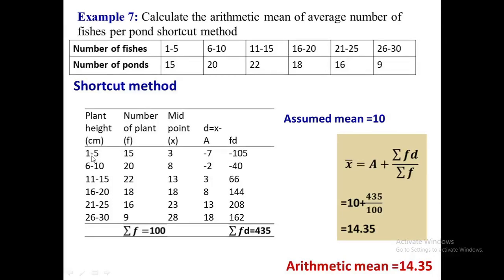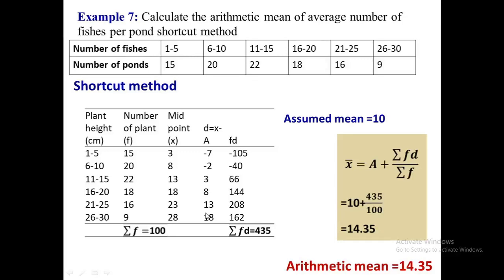Like in our last example, we can calculate it by adding lower and higher limit divided by 2, and in the same way 1 plus 5 divided by 2 will give us 3, 6 plus 10 divided by 2 will give us 8, and so on. And then again we can assume any number as mean, but for simplicity we have taken 10. In the next column we will write the deviation of our assumed mean from the midpoint.